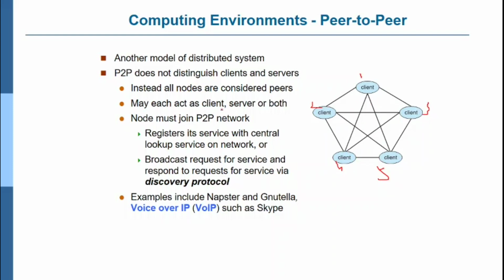Each may act as a client, server, or both. Whenever one client's resources are required by another, it acts like a server and the other requests services. And if this one wants resources from that one, then this one acts like a server. Vice versa. A node must join the peer-to-peer network, register its services with a central lookup service on the network, or broadcast requests for services. Examples include Napster and Gnutella, and voice over internet protocol such as Skype.